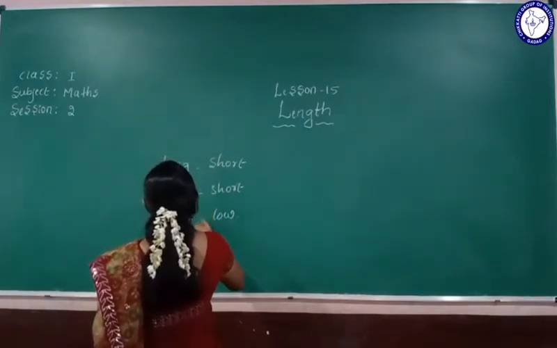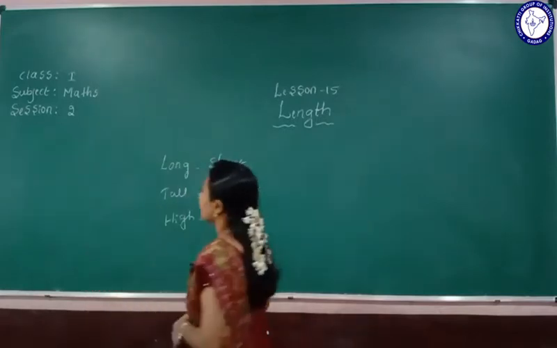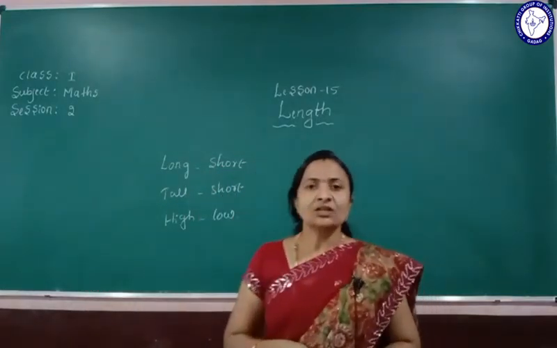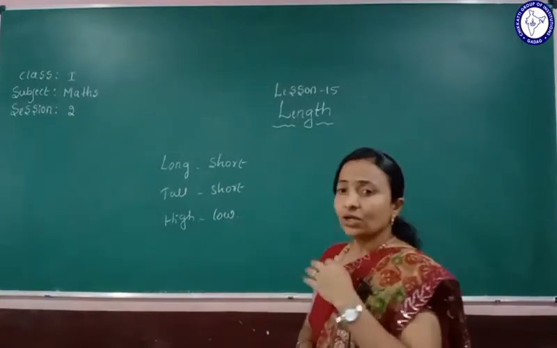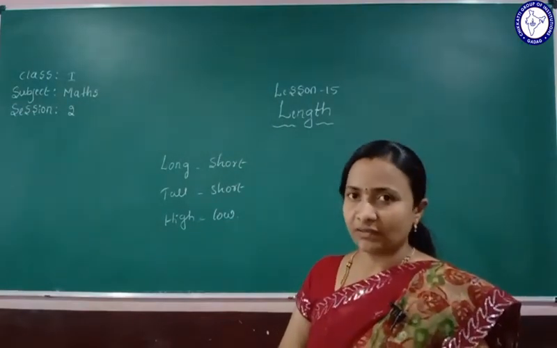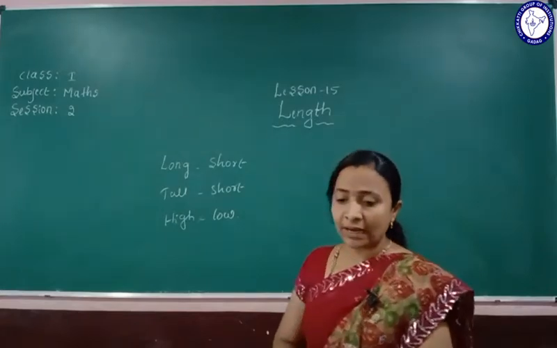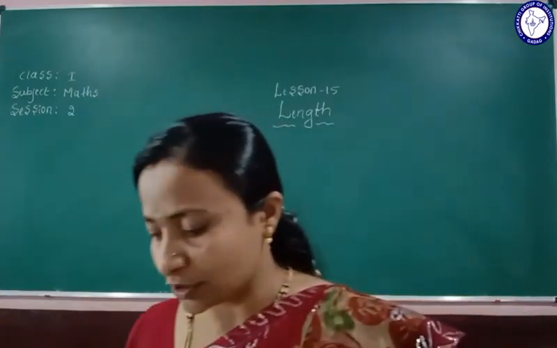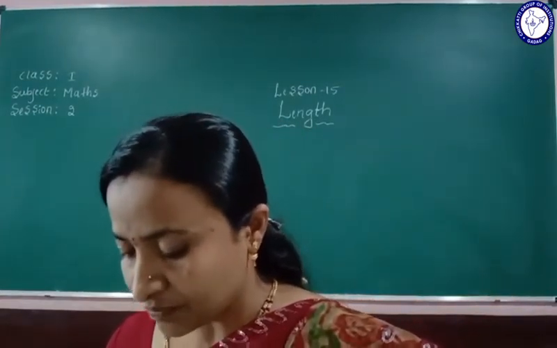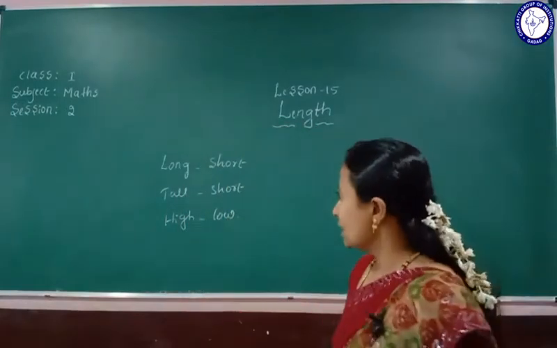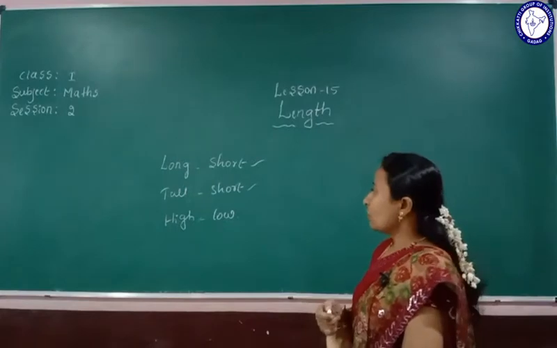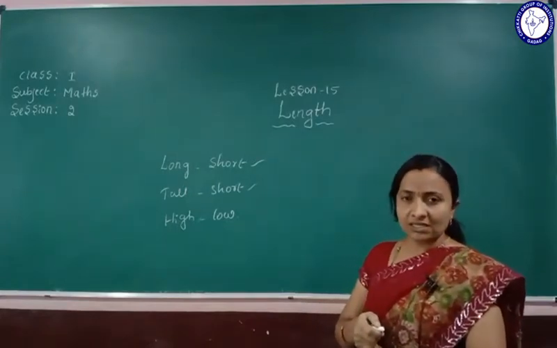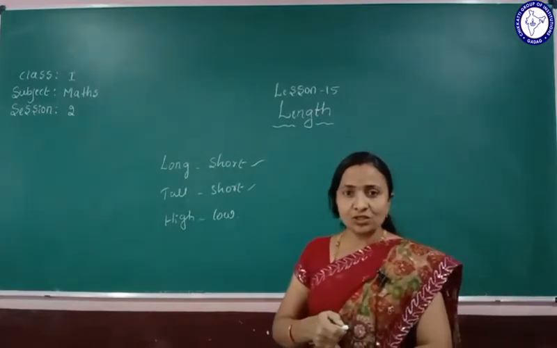So what do you learn here in these? For example, long tree, short tree. Yes, like here, tall tree also we can give here. Also long and tall we can give here. Animals also we can give the name. For example, long pencil, short pencil. Long tree, tall tree, short tree. Yes, or as a tall animal, short animal.